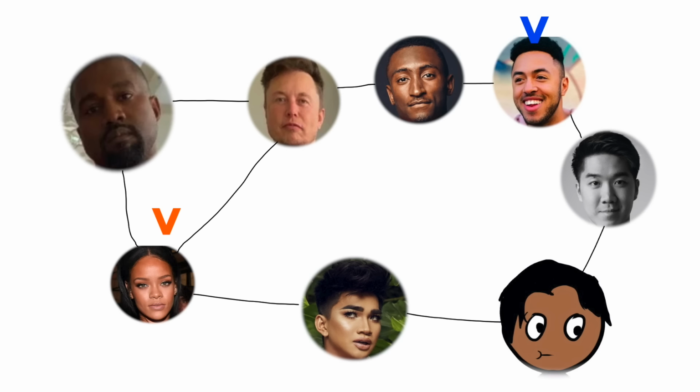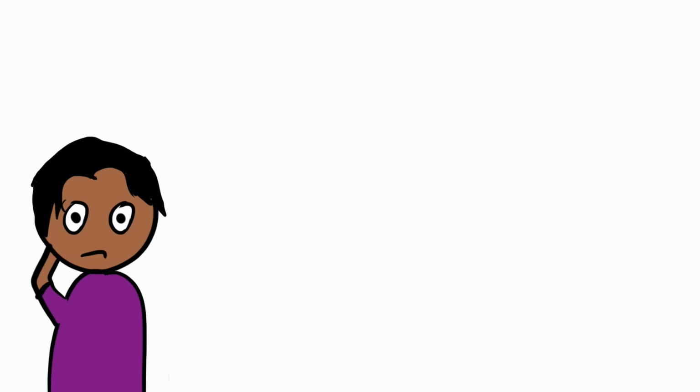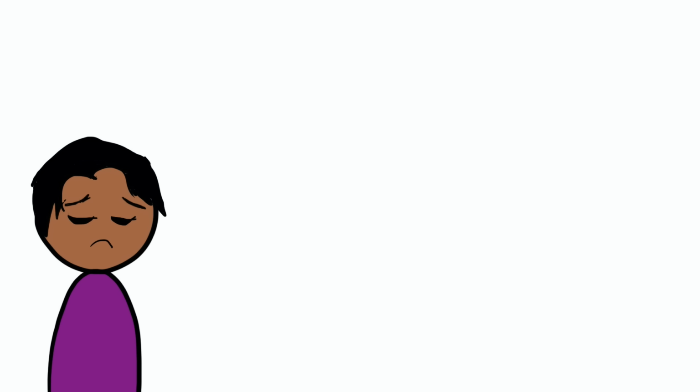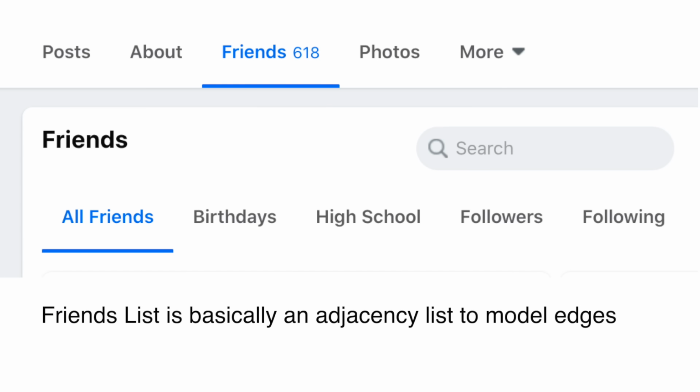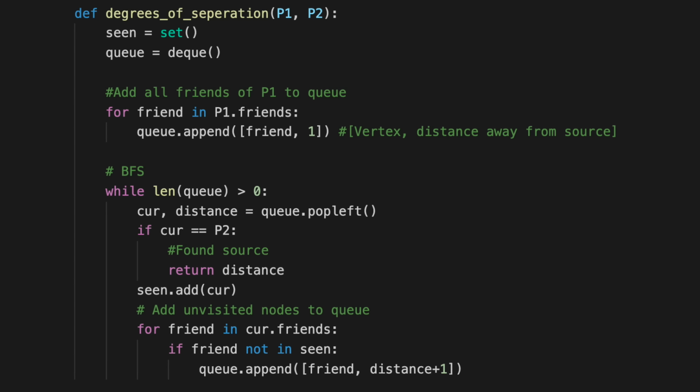The shortest path between the source node, me, and the target node, Kanye, can be found with a breadth-first search. Since we're moving out level by level, we can guarantee that the first time reaching the Kanye node will also be the shortest path. The problem with implementing this algorithm the way I just described is that nobody has a concrete list of all the people they know, nor would that be publicly accessible by me, but a possible variation could be in a social network like Facebook where we can use the friend list as edges. We would then be able to run this algorithm and find the smallest degrees of separation between any two users